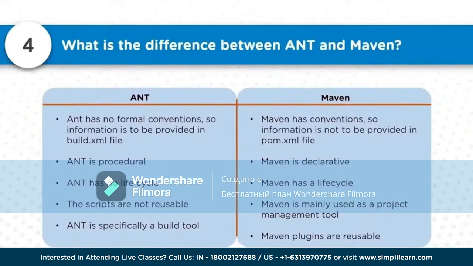Now, Ant is a very specific build tool, and there are no plugins available. You just have to code everything for the build process you want to prepare. Whereas in Maven, we have the concept of plugins, which can help us implement reusability. So these are some of the differences between Ant and Maven.